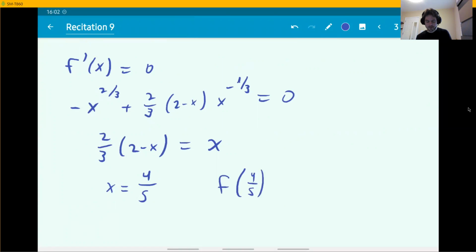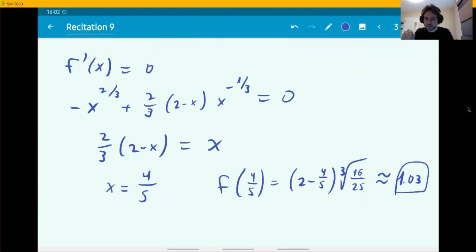So whatever value the function has at that point might be your minimum or maximum. So the function was 2 minus x, x raised to 2/3, so cube root of x squared. I'm calculating the value of the function now. Now this is just a crazy fraction number, irrational. I'm just going to write the approximation for that. That's approximately 1.03. In an exam, you're not likely to find crazy numbers like this. It's going to be something that you can easily compute.